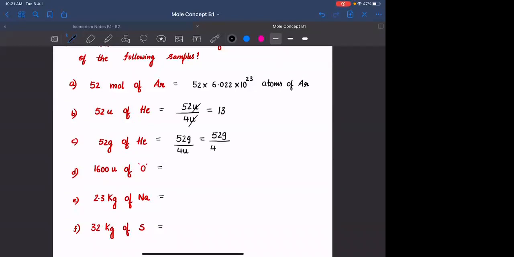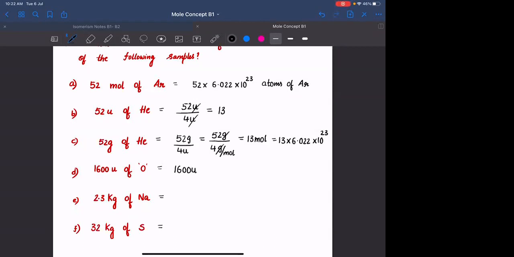Hence, I will be writing this as 4 gram per mole. Gram cancel होगा, which is equals to 13 mole. Now the number of atoms are not 13, they are 13 mole. 13 mole मतलब exact number कितना हो गया? 13 into 6.022 into 10 power 23. Agreed?